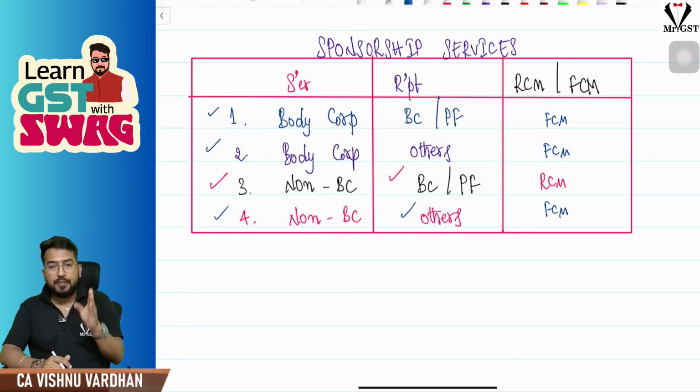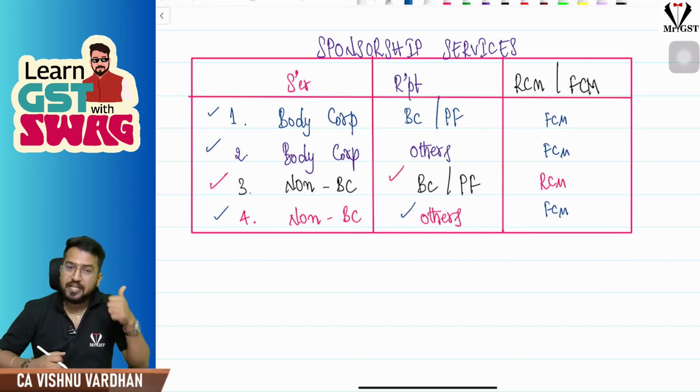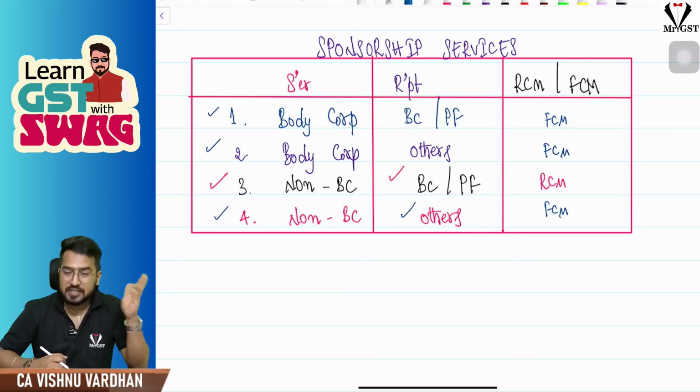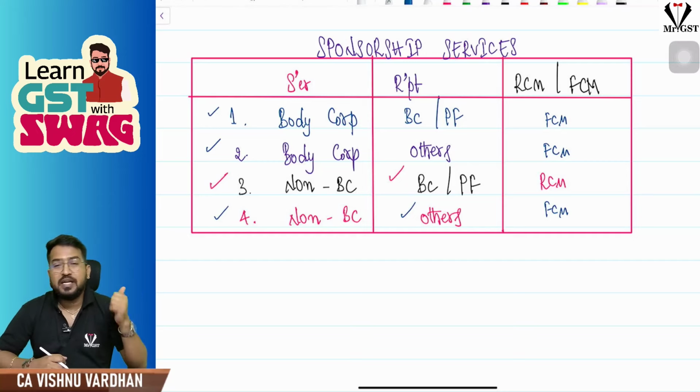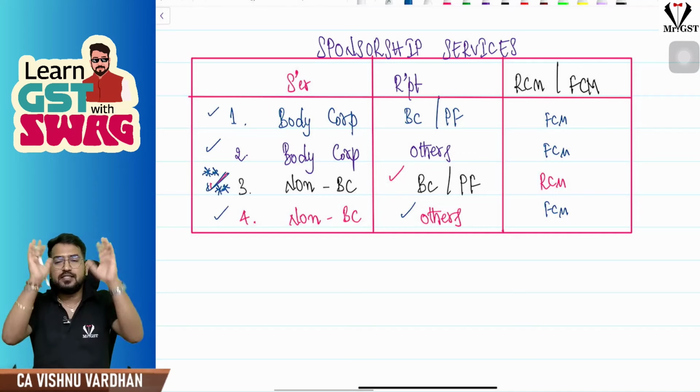That means to bring RCM into picture for sponsorship services, understand, supplier should be any person other than a body corporate, recipient should be body corporate or a partnership firm. So only in this case RCM will come into picture. Remaining all cases it is FCM.